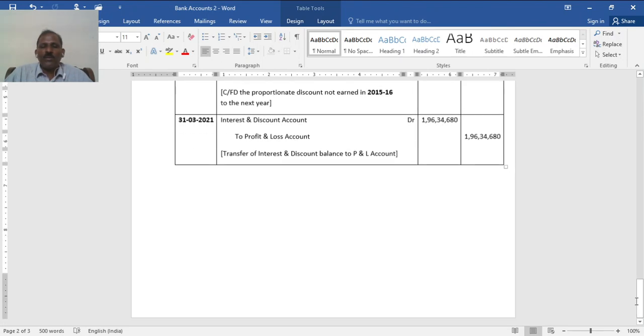So this is about 2 problems, and these 2 problems usually appear in the 6 mark category. 4 journal entries, sometimes only 3 journal entries, and sometimes journal entries with ledger accounts. So we shall see a few more problems in the coming session.